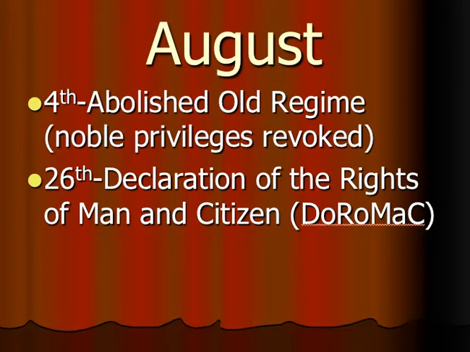In August, we're going to have two main events. August 4th, they're going to publish something called the August 4th Decrees, which abolished the old regime. All noble privileges were revoked. And on the 26th, they're going to publish the Declaration of the Rights of Man and of the Citizen, or the Do-Ro-Mac, as John Green calls it, which outlines the goals and the rights of the revolution.